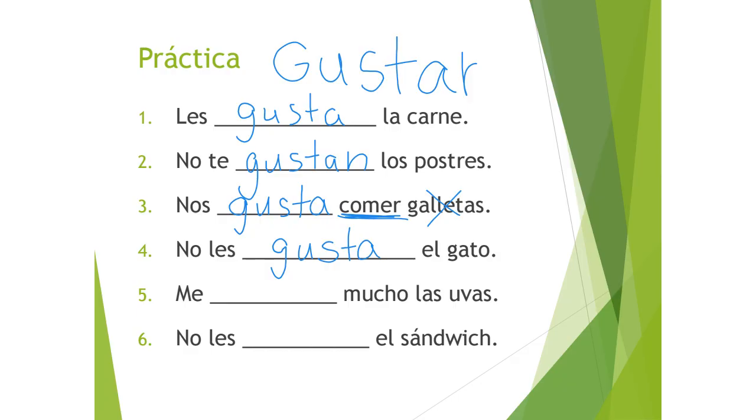Me gustar mucho las uvas. Now this one here, you just want to think about it because if you look at the word right after gustar, you're going to see that it's an adverb, okay? And so we don't actually look at that. We're going to look at the next one afterwards. Mucho is just describing how much you like the grapes. So really, we're going to look at the next one, las uvas. Las uvas is the grapes, so that's plural. So we're going to use gustan.